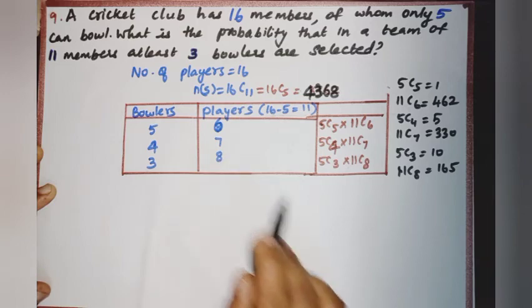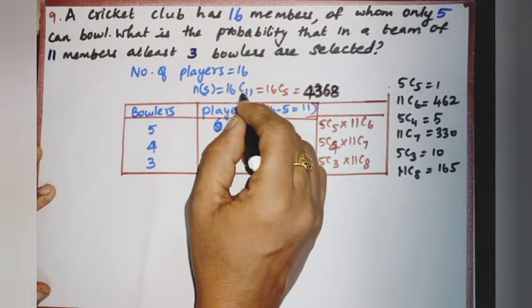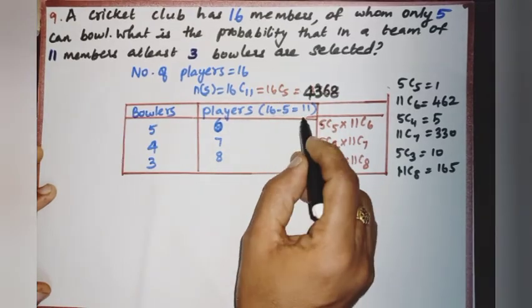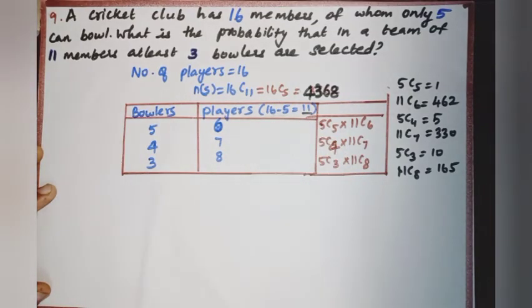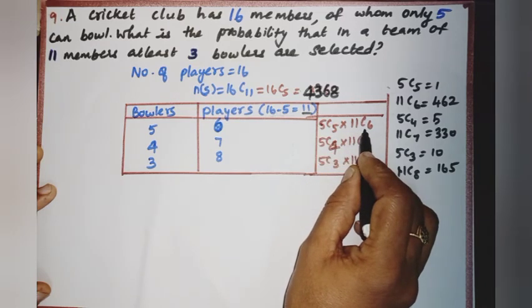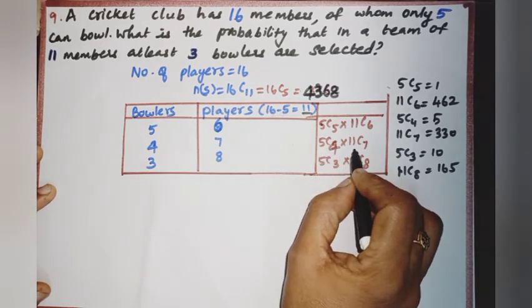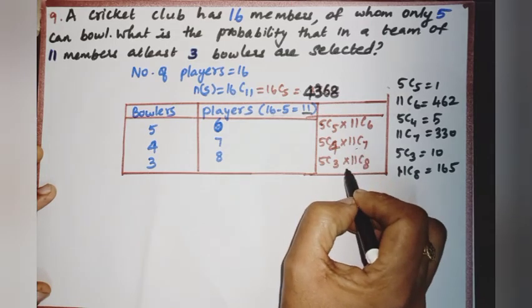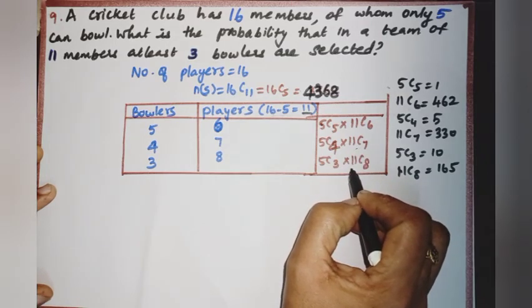So, A be the event of selecting at least 3 bowlers out of a selection of 11 players. So, n of A is 5C5 into 11C6 plus 5C4 into 11C7 plus 5C3 into 11C8.